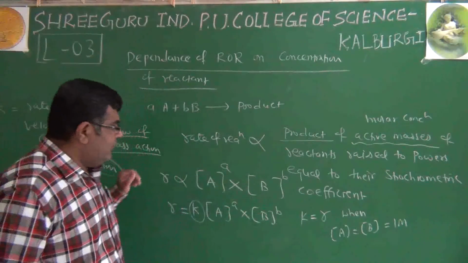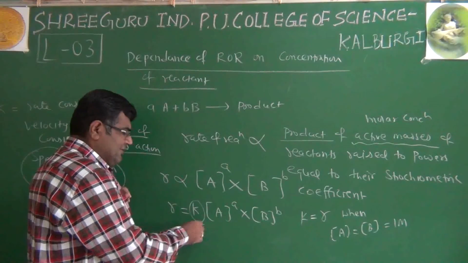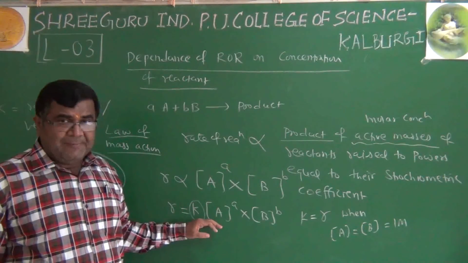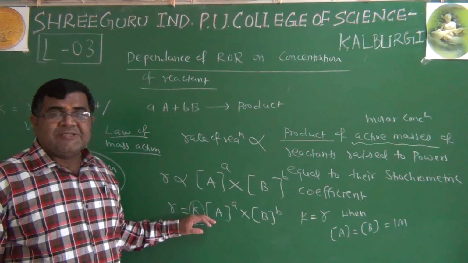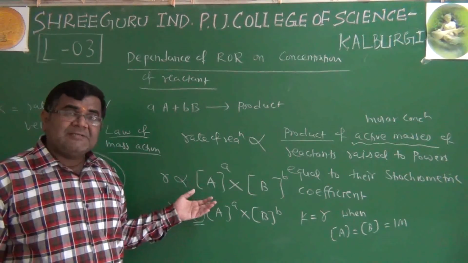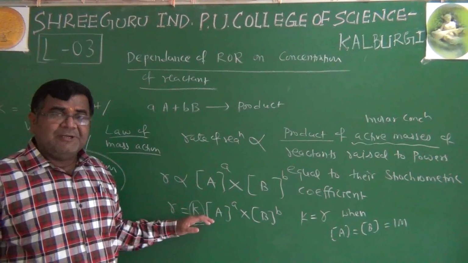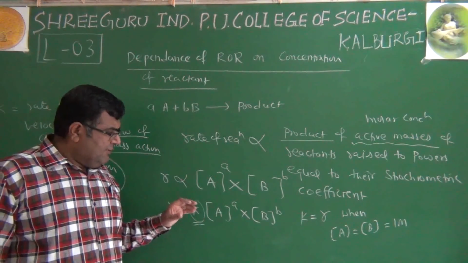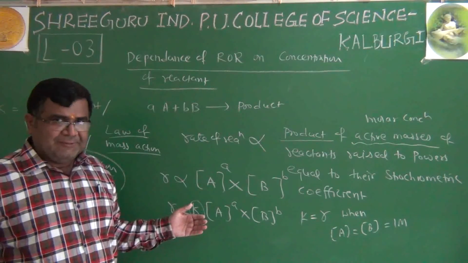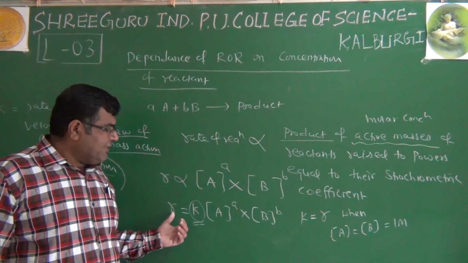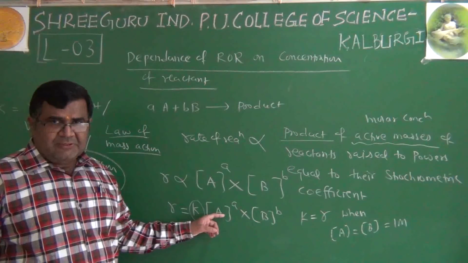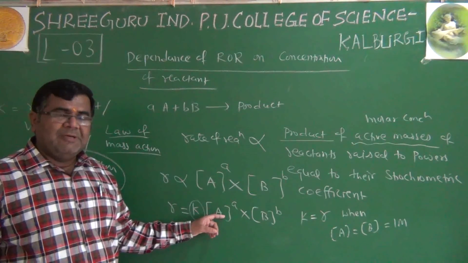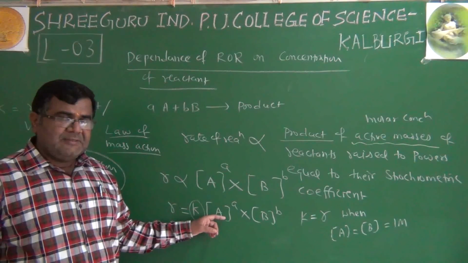So we have a very important term that we are coming across in this relationship. We should study this term in detail. We should know its characteristics, on which factor it depends, on which factor it is independent. This is an important clue to understand the relation between the rate of reaction and the concentration of reactant. We'll learn about its properties, how to calculate it, and what its units are in the next class.